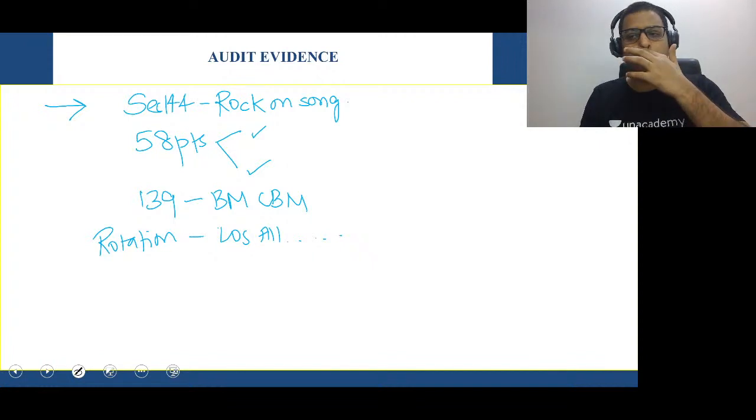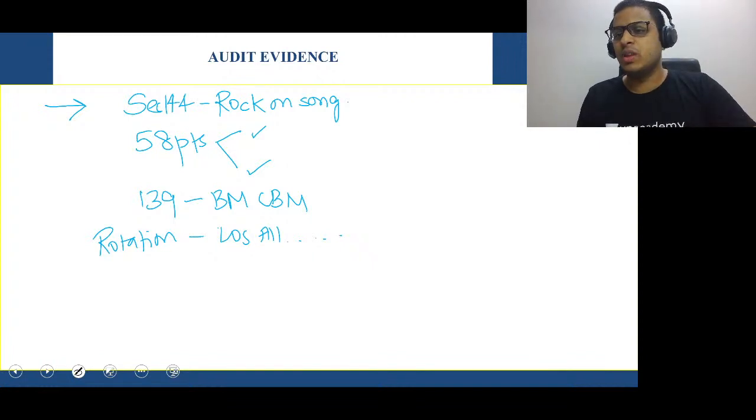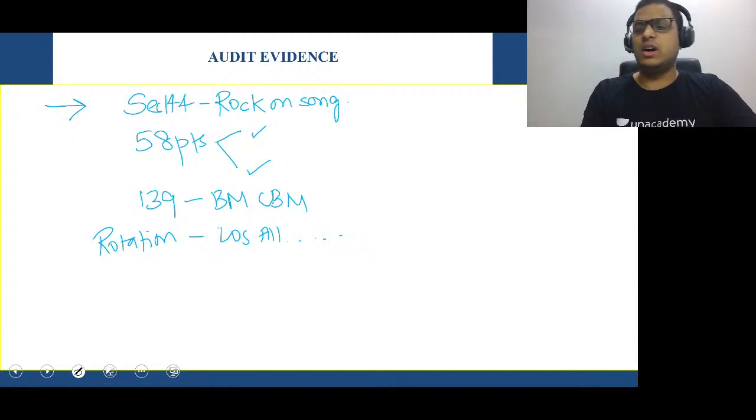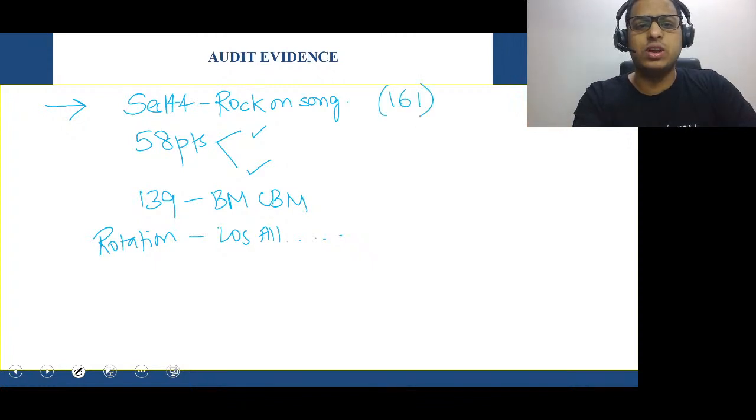Go to the notes. Please tell me the page number in the chat area for the other students. Okay, 161. Varalakshmi, thank you for this. 161 is here. 161 for the rock on song.